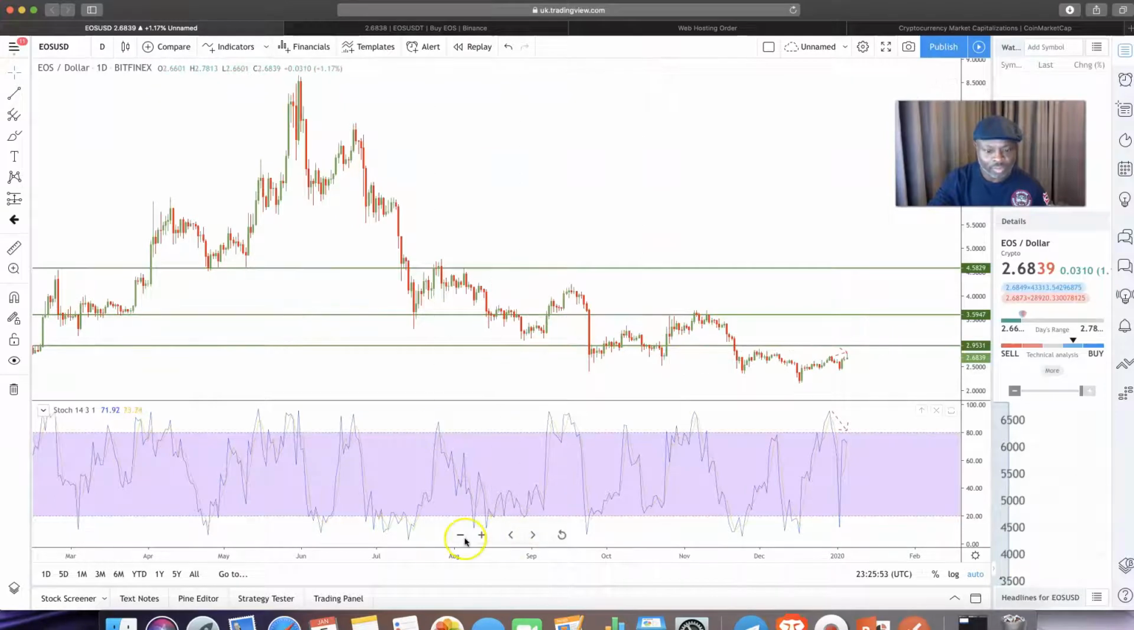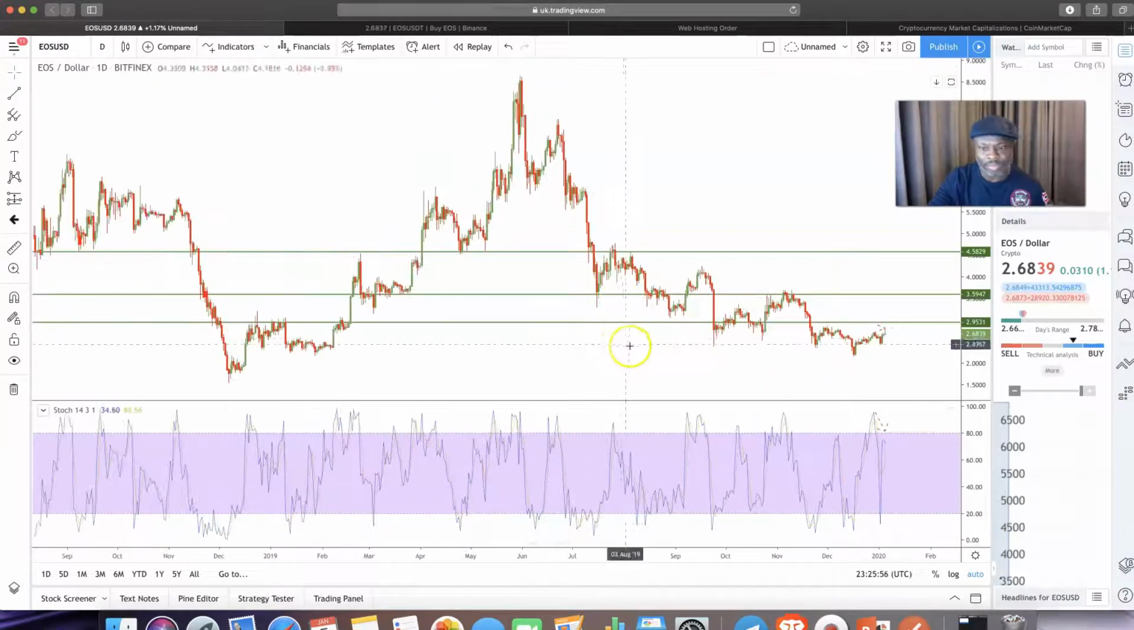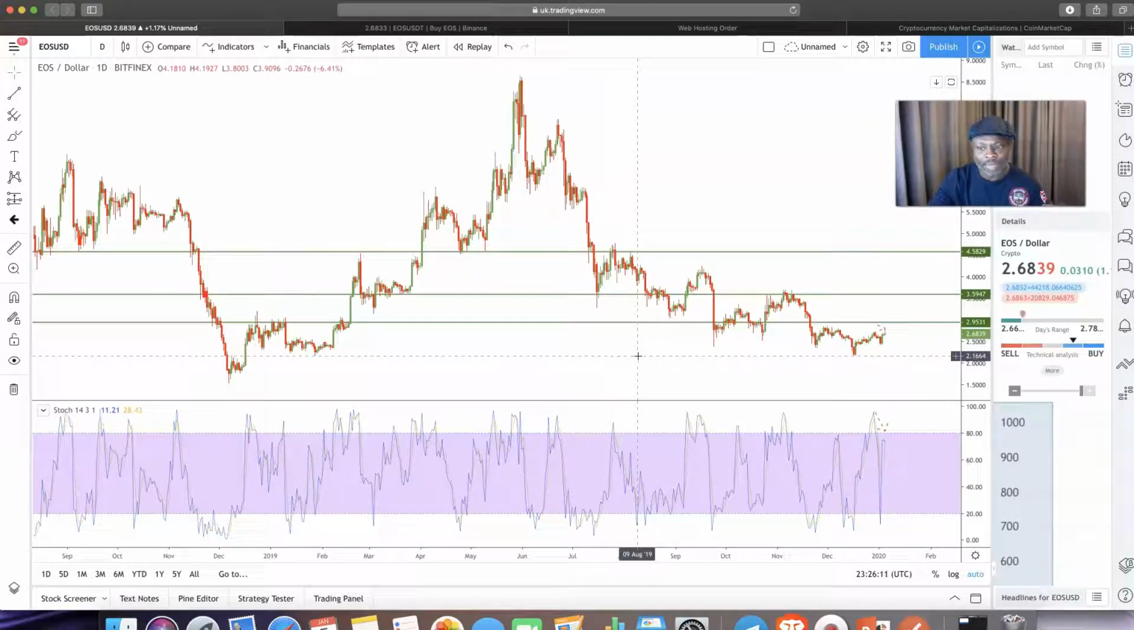Okay, let me zoom out a little bit more and see what happened here. So this level has just acted as support mainly. So you can probably retest this level. So if you are to buy, I'll probably buy back half of mine because I already sold. Buy back half of mine about 240, and then place an order to buy back the rest at about 215, 216 in case the market gets there.